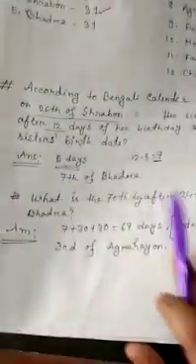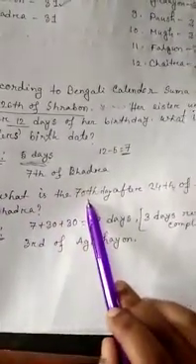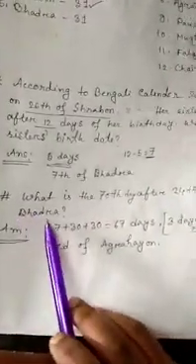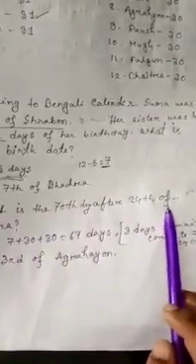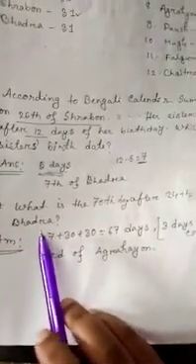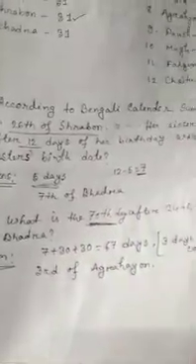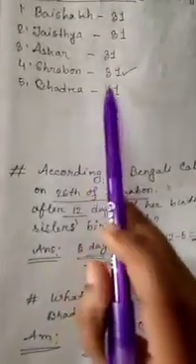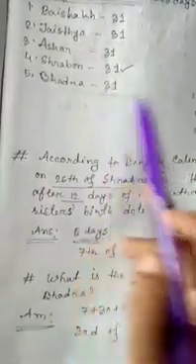Okay. The next question. Let's see. What is the 70th day after the 24th of Bhadra? What is the 70th day after the 24th of Bhadra? Now this is an important question. 70th day. 70 is a big number. At first we have to know how many days there are in the month Bhadra. There are 31 days in the month Bhadra.